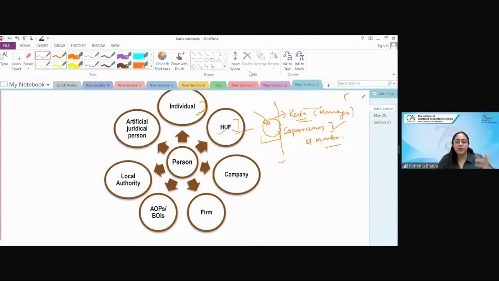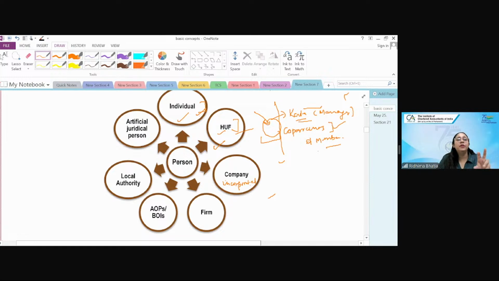Now, in company, what do you understand by the term company? We understand that company is any corporate entity, right? Any company which is registered under the Companies Act 2013. How are companies born? Individuals are born by birth. HUF by conduct. No legal agreement is made for an HUF, it is property in the family's name. By conduct they form. Companies are incorporated.